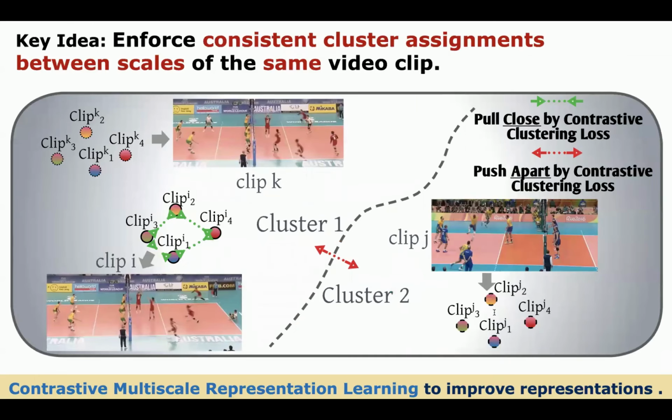Such perspective allows us to cluster clip representations learned at all scales, while enforcing consistency between cluster assignments produced from different scales of the same clip. Contrastive clustering assignments enhance our intermediate representations and the overall performance.